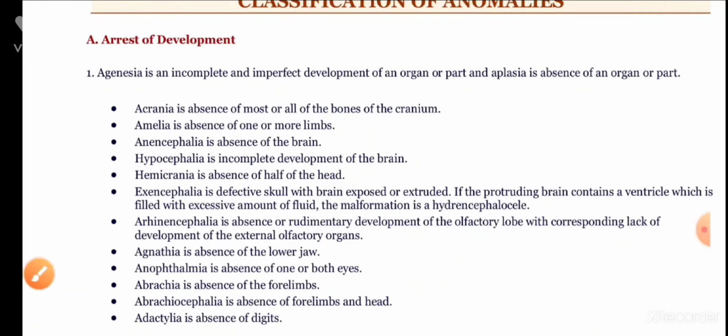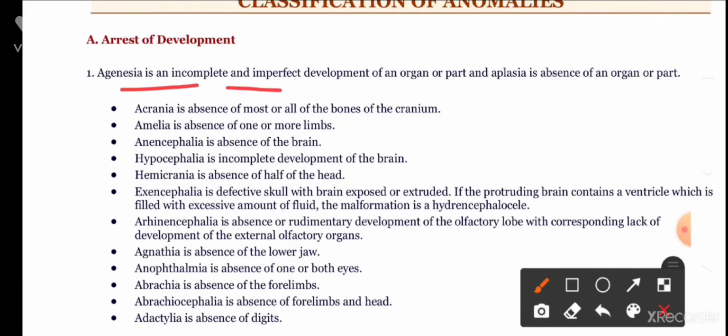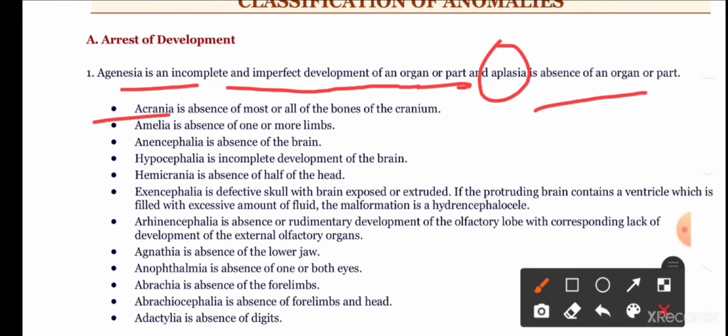Agenesia is an incomplete and imperfect development of an organ or part, whereas aplasia is the total absence of an organ or part. Now let us come to acrania, that is, the cranium. It is the absence of most or all of the bones of the cranium, and amelia is the absence of limbs, and anencephalia is the absence of the brain.